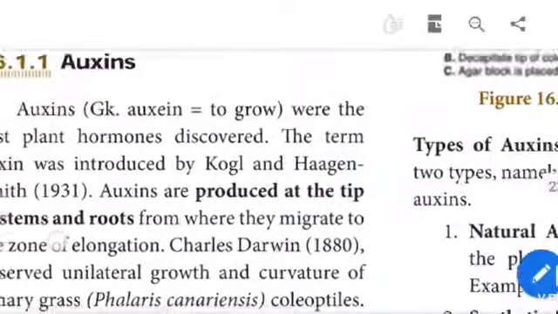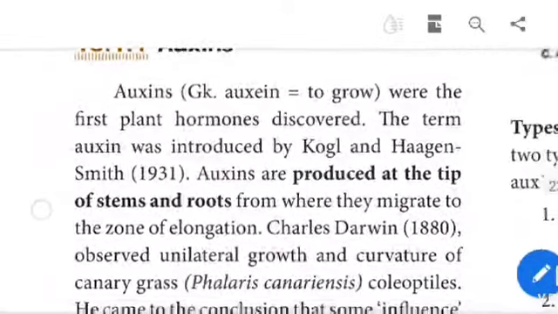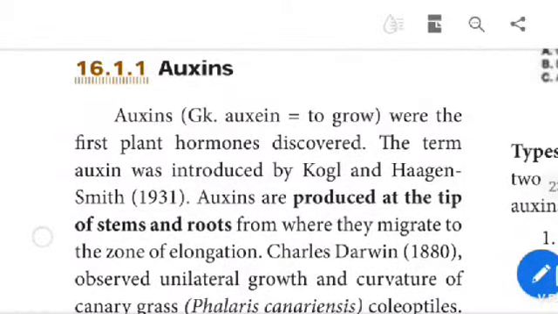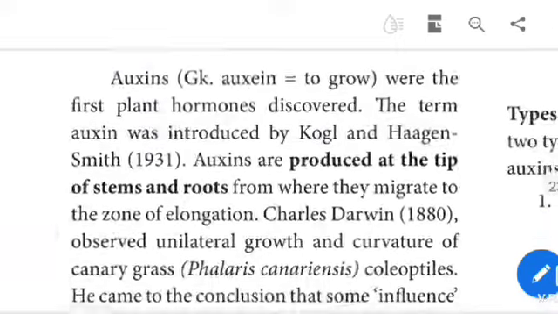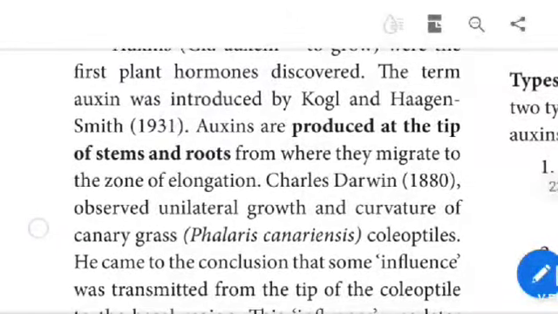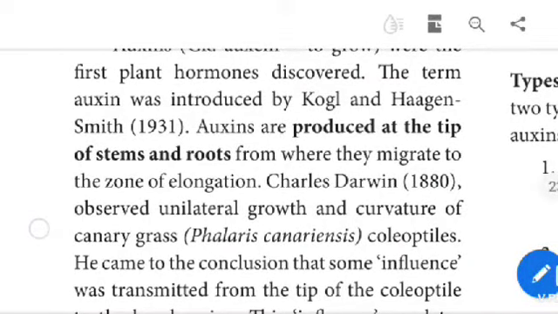Auxins. Auxin, from the Greek auxein, to grow, was the first plant hormone discovered. The term auxin was introduced by Kogl and Haagen-Smit in 1931. Auxins are produced at the tip of stems and roots, from where they migrate to the zone of elongation.